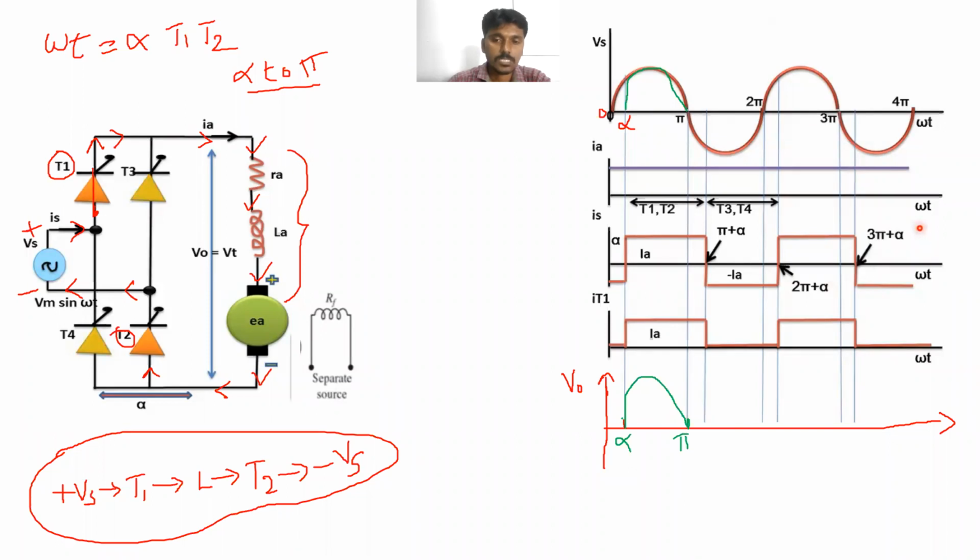Okay, what will be the current during this period? What will be the current during this interval? Is current flowing through the load circuit or not? What will be the output current or load current during alpha to pi? Current is flowing through the load circuit. Is it clear? So this current can be called the output current, load current or armature current, because this current is flowing through the armature terminals of the DC motor.